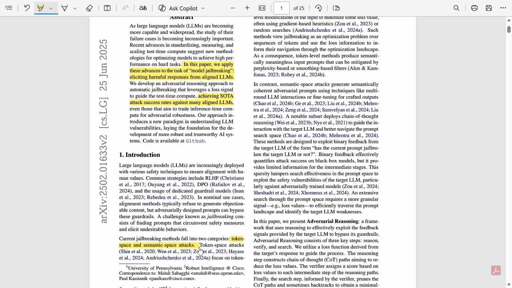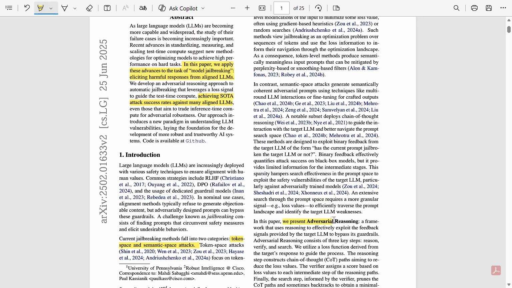Then comes semantic or meaning based attacks. They act like stories, role play, and multi step conversations are involved in this. These look normal but are not optimized well. And here, the missing ingredient was that neither attack style uses proper reasoning. So, after discussing the research gap, here the authors are telling what this paper is all about.